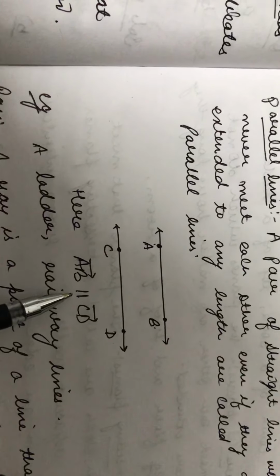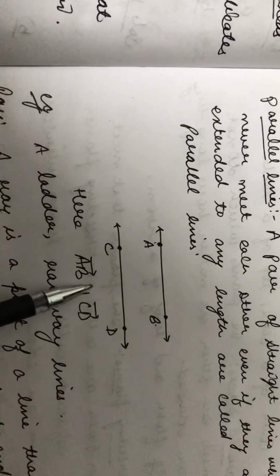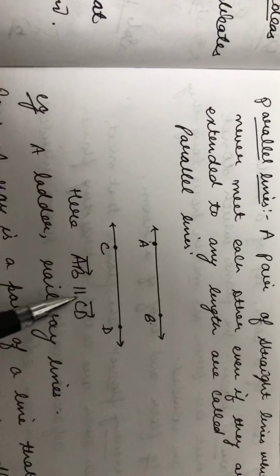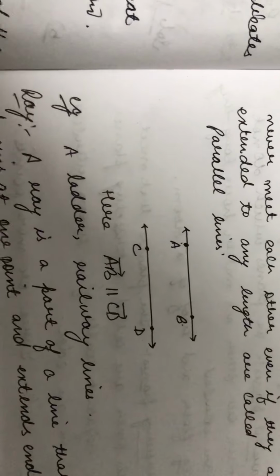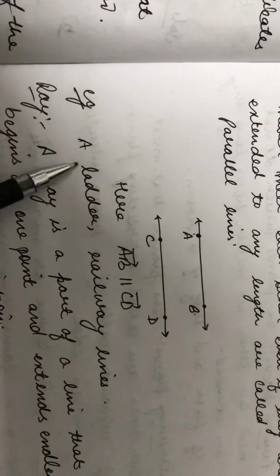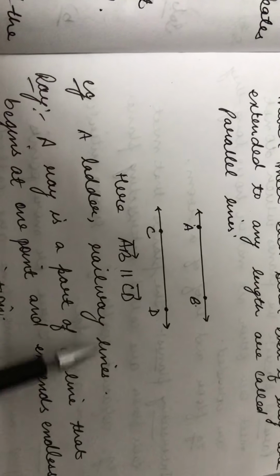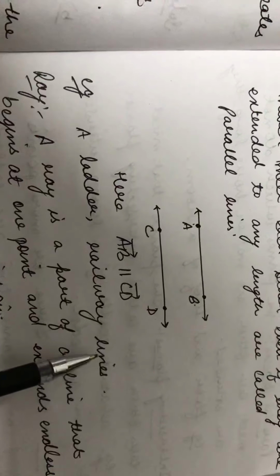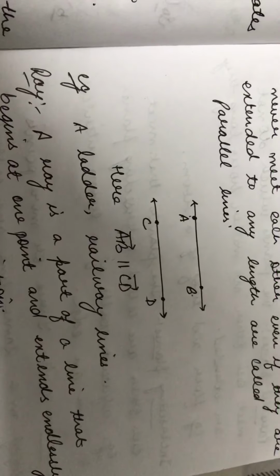Parallel lines are represented like this. This is the sign for parallel. So I'm saying here this line AB is parallel to the line CD. A real life example of parallel lines is a ladder, or railway lines. Railway lines never intersect each other, so they are the best example of parallel lines.